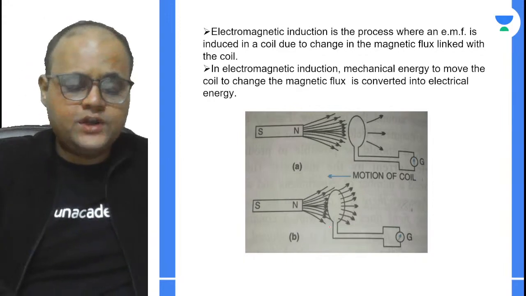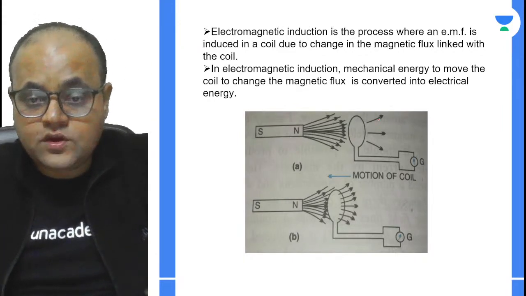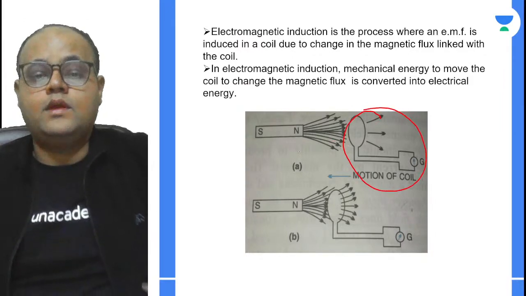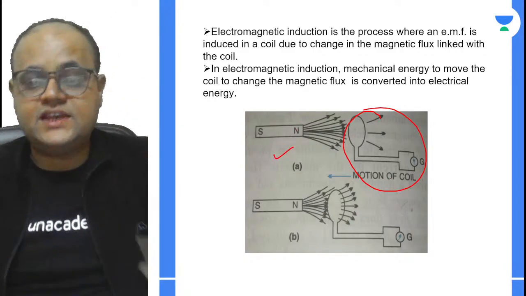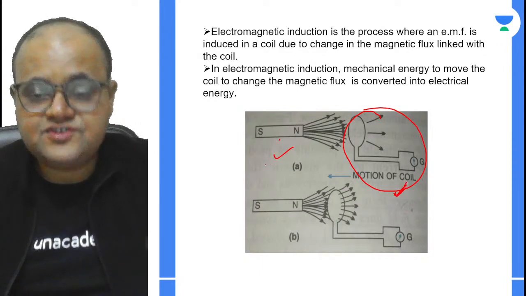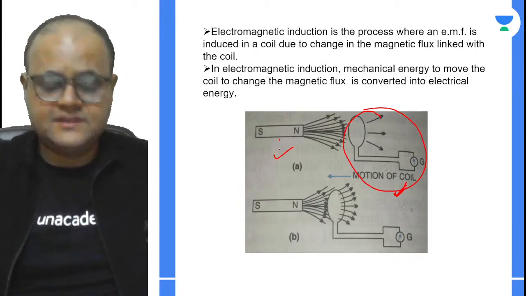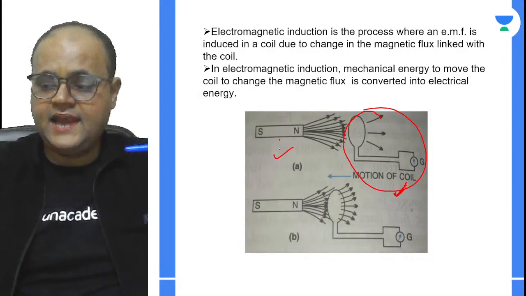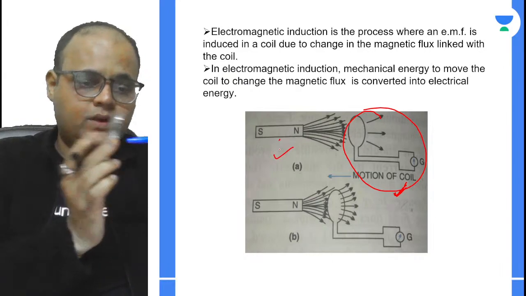Now let us decode what this situation depicts. This is a coil, and this is a magnet. Here, in case A, you can clearly see that the coil is moving, but the magnet is stationary. Let us suppose this is the magnet. You can see in the picture, this is the magnet and this is a coil. What I am doing is moving the coil towards the magnet.